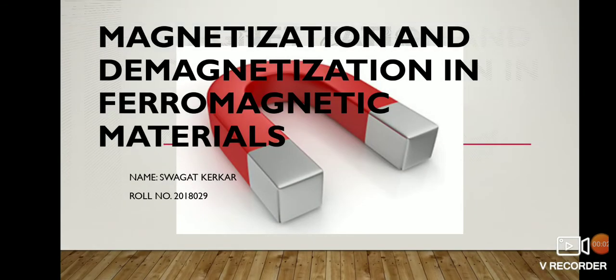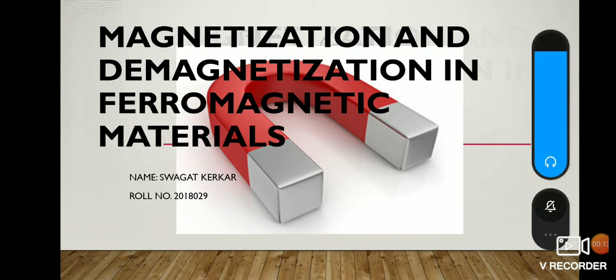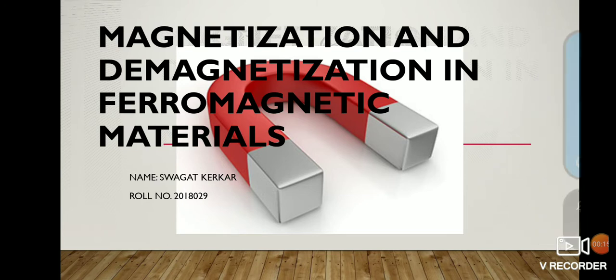Hello guys, in this video we are talking about magnetization and demagnetization in ferromagnetic materials. Before starting with ferromagnetic materials, we'll just overview the different types of magnetism. There are three types of magnetism: diamagnetism, paramagnetism and ferromagnetism.